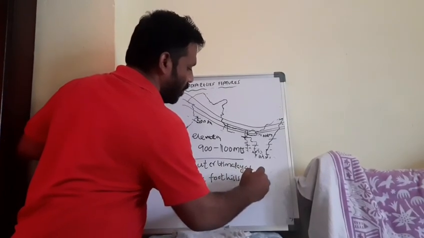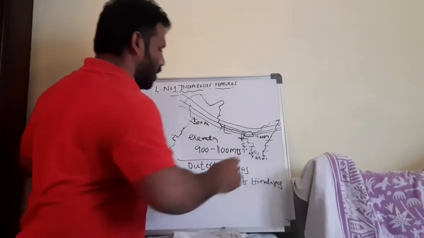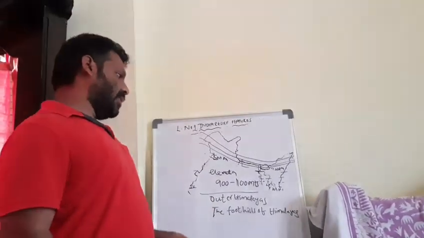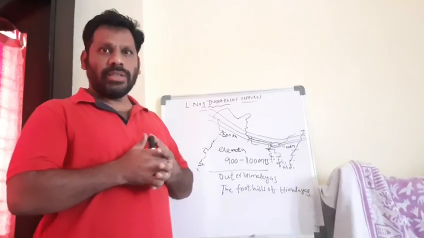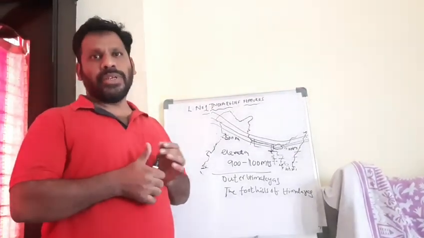The foothills of the Himalayas are called by different names in different regions. For example, in the Jammu region, we call them the Jammu Hills. In Assam, Kachar Hills. In Arunachal Pradesh, Mishmi Hills.